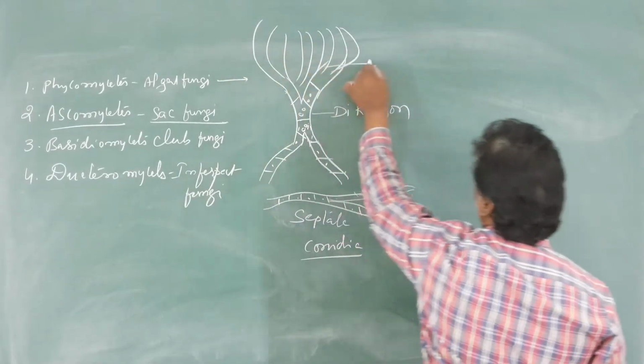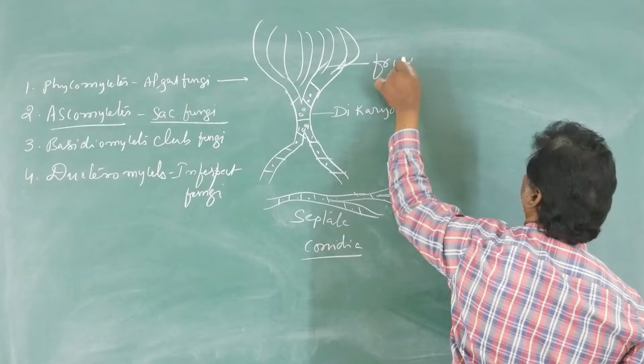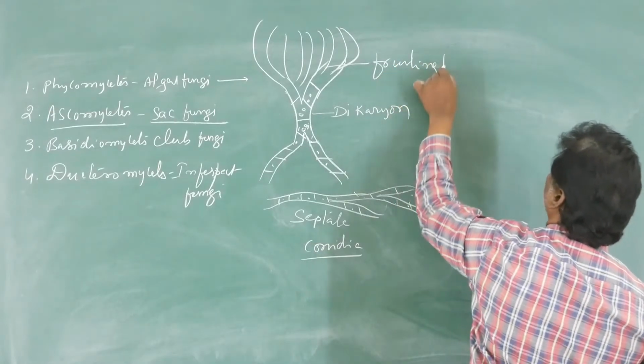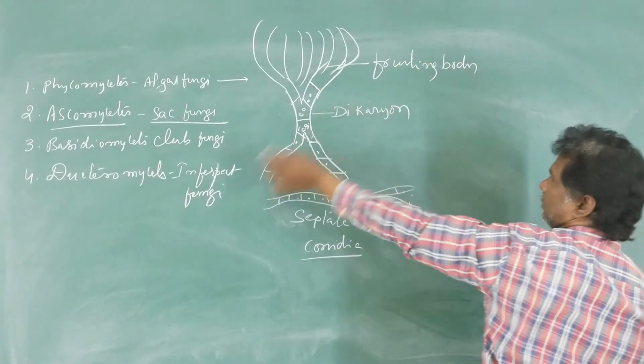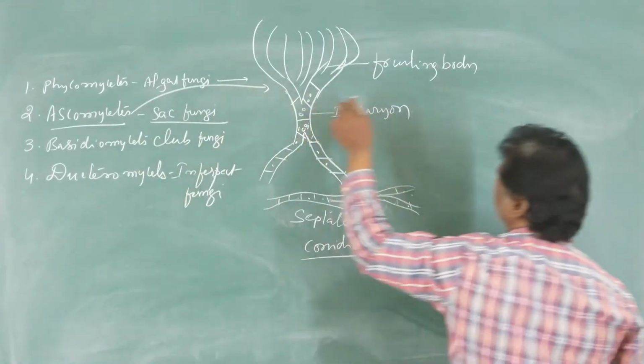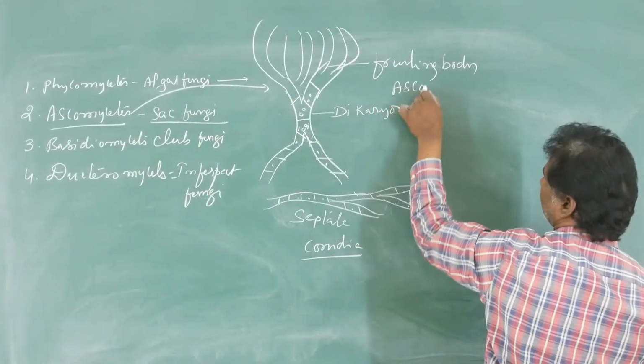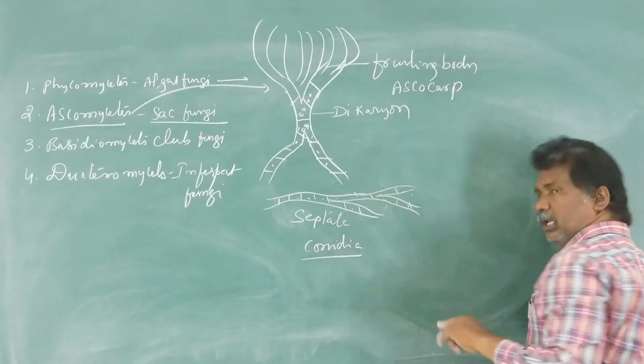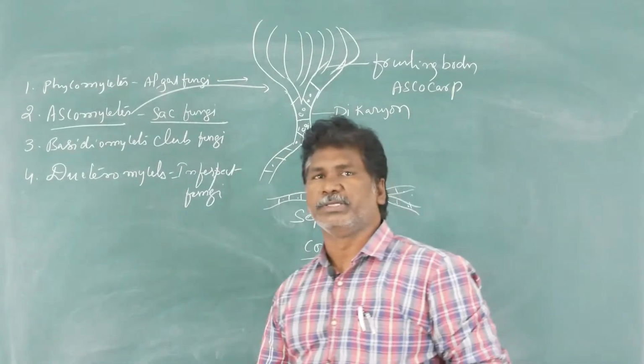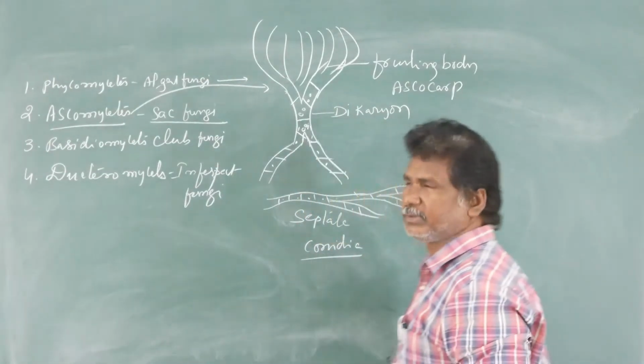Afterwards, a specialized multicellular structure is formed, called the fruiting body. The fruiting body of the Ascomycetes is called an ascocarp.